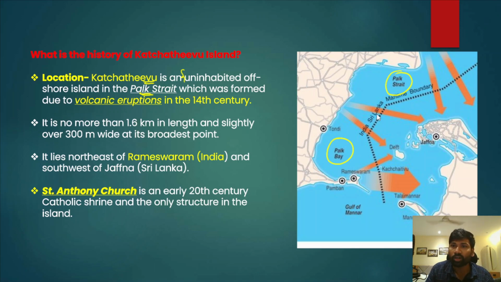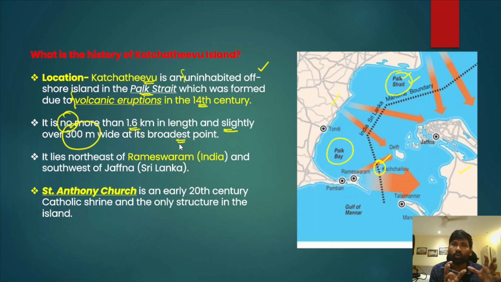So this Kachativu Island is located in the Palk Strait, and this is an uninhabited island. It was formed due to a volcanic eruption in the 14th century. Secondly, it is no more than 1.6 kilometers in length and slightly over 300 meters wide at its broadest point. Okay, so this is a very small island.